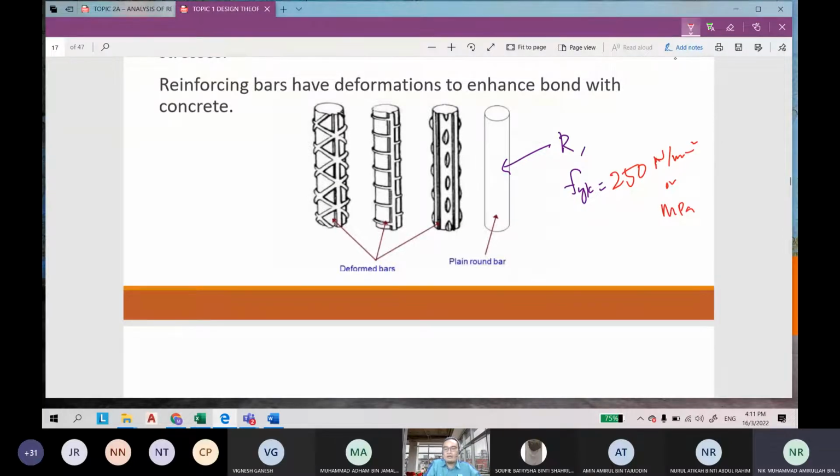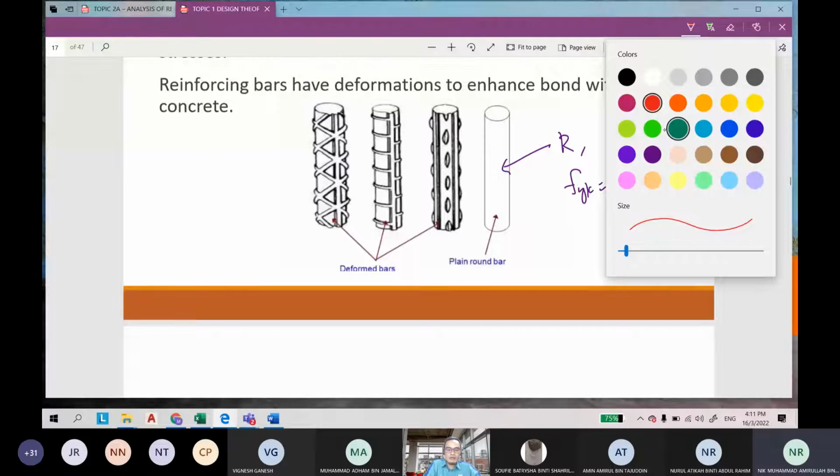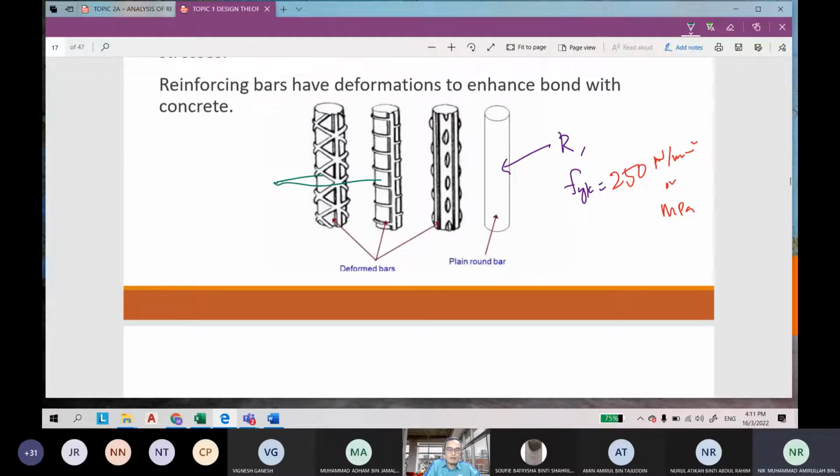How about this one, the deformed bar, this type of bar? What is the value of fyk? Anybody know? 500. Good. 500 is usually used in practice, and the unit is Newton per millimeter square.